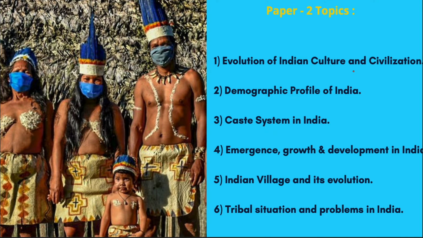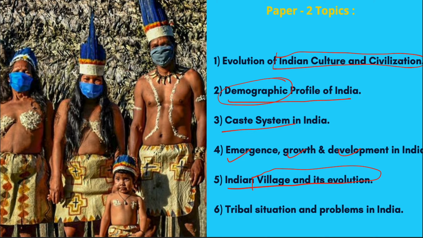Let us see what are the topics for paper 2. Evolution of Indian culture and civilization. Paper 2 is going to focus mainly upon India, its society, its culture and the development. Next, demographic profile of India, demography, which is a part of human geography and various aspects of demography. Caste system in India, emergence, growth and development, village and its evolution, because even today we are aware that 65% of our population stays in the rural areas or in villages, so we cannot just ignore this particular part.